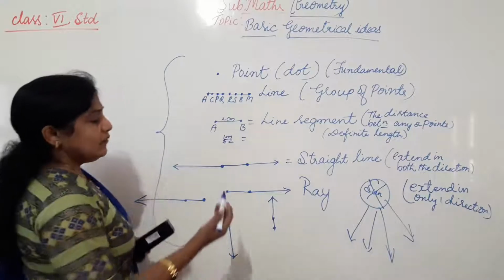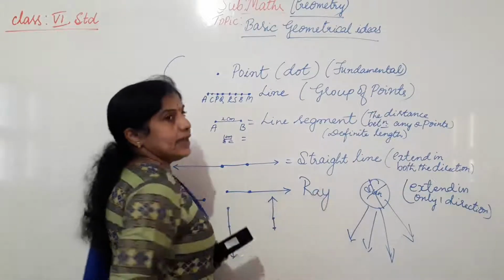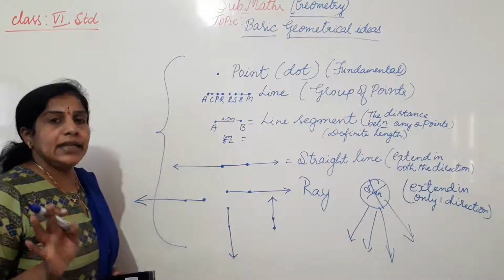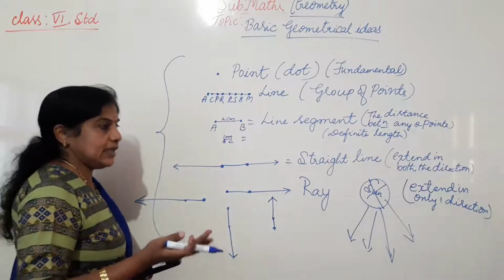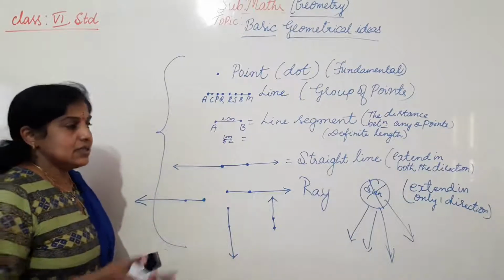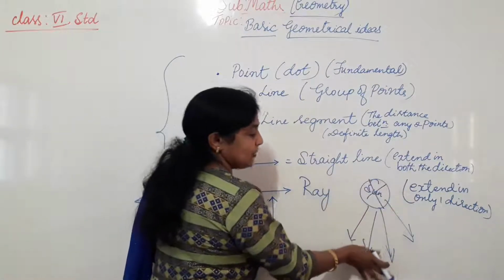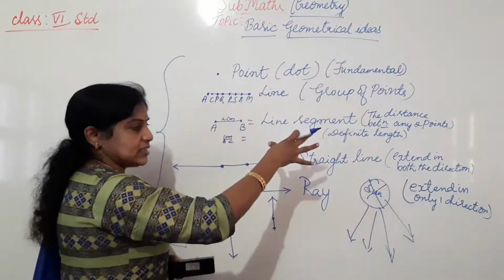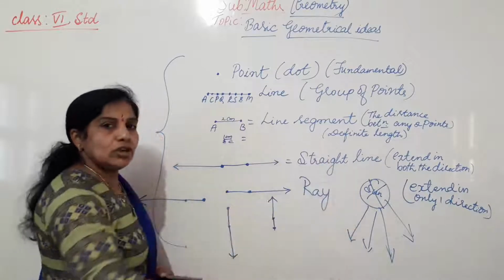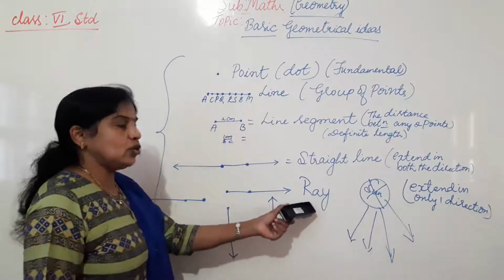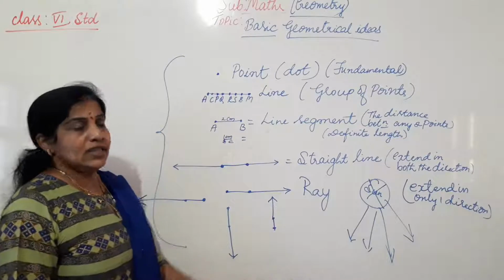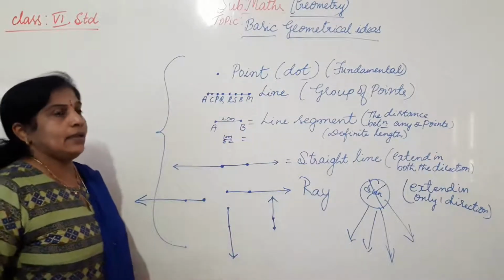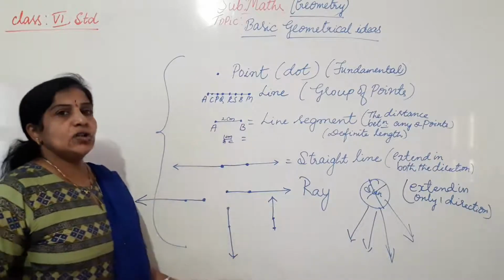A ray is a line which can be extended in only one direction. It has one starting point but no ending point. A very good example for the ray is the sun ray. The rays emerge out from the sun and reach the earth; they won't go back. So the starting point is the sun and the rays come out from that sun. These are the basic concepts, or basic ideas, of geometry. Based on these, many concepts are there.